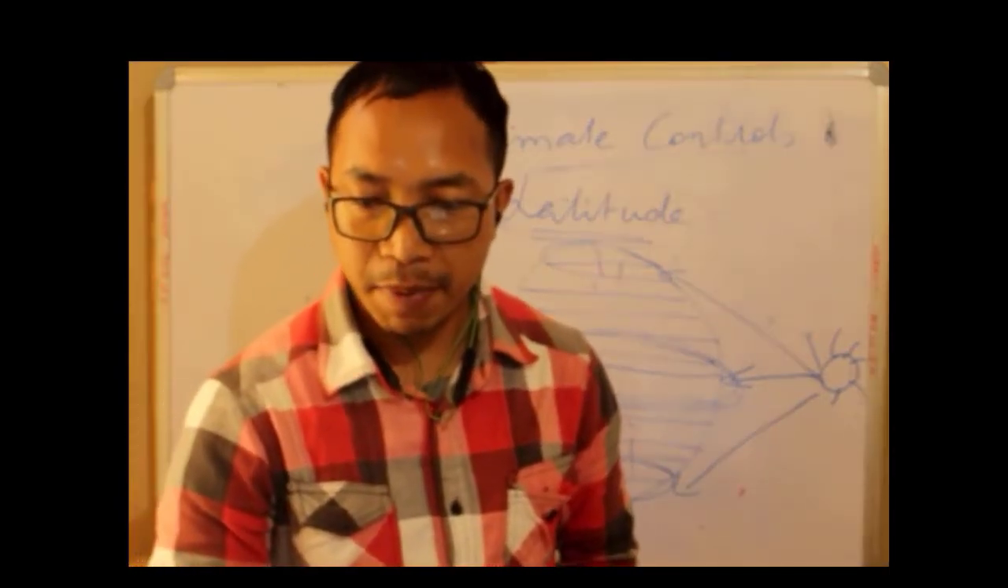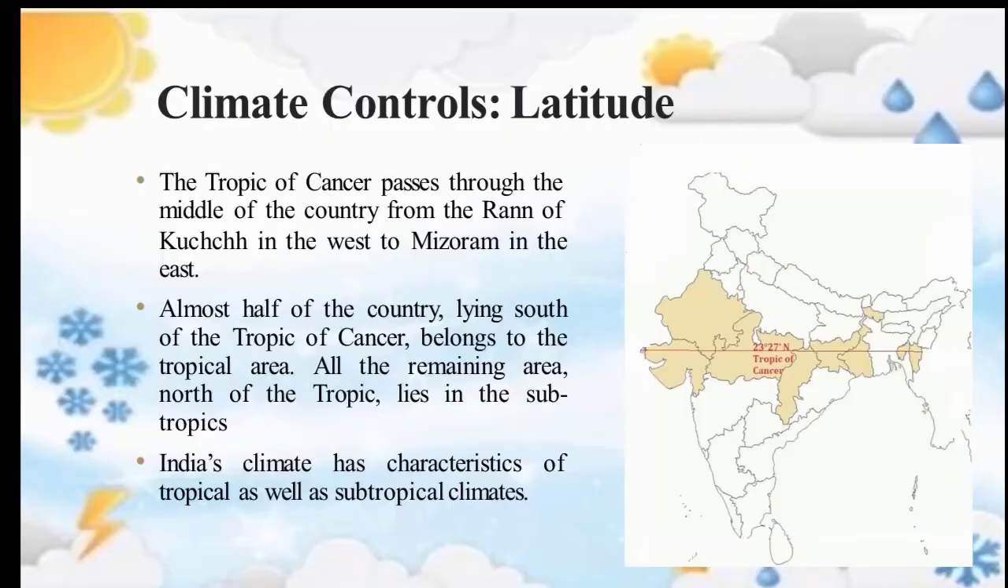You can see here the map of India, you can see this Tropic of Cancer. The Tropic of Cancer passes through the middle of the country, from the Rann of Kutch in the west to Mizoram in the east. Almost half of the country lying south of the Tropic of Cancer belongs to the tropical area. All the remaining area north of the tropic lies in the subtropics. India's climate has the characteristics of tropical as well as subtropical climates.